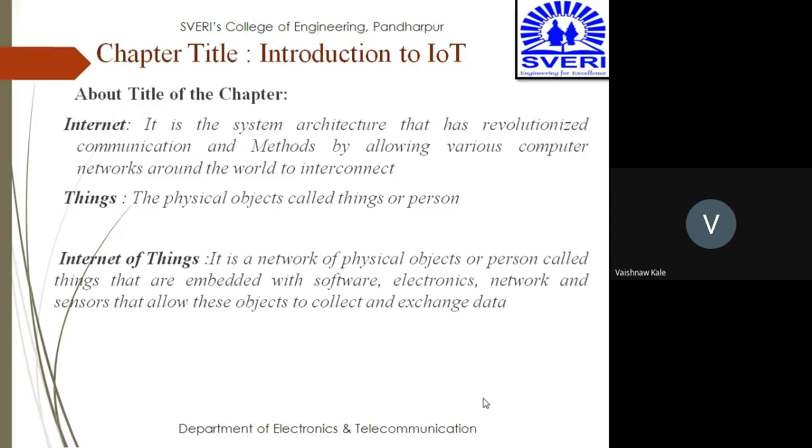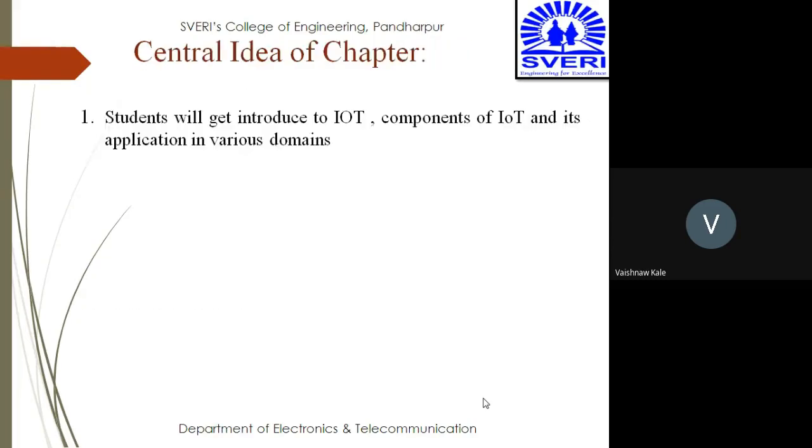Then Internet of Things is a network of physical objects or persons called things that are embedded with software, electronics, network, and sensors that allow these objects to collect and exchange data. So we know what is internet: the computer networks connected with each other around the world. We know things: a physical object, idea, or a person. And we know Internet of Things: the network of physical objects that are embedded with software, electronics, network, and sensors that allow these objects to collect and exchange the data.